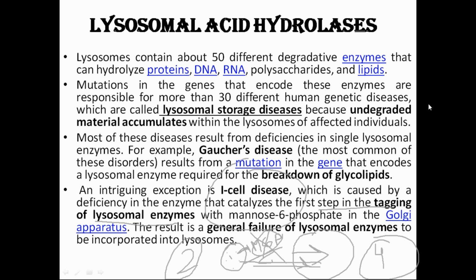Just a second. M6P is on the vesicle and the M6P receptor is on the lysosome. Mannose-6 phosphate is present on the vesicle and some receptors are present on the lysosome, so they are directed to the lysosomes only. So what is the marker? The question will be asked as, what is the marker of the lysosome? If you want to see the lysosome, what is the marker? The marker is mannose-6 phosphate.